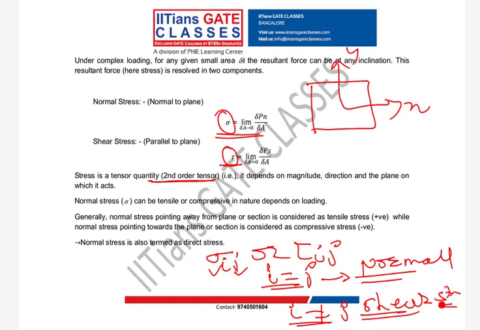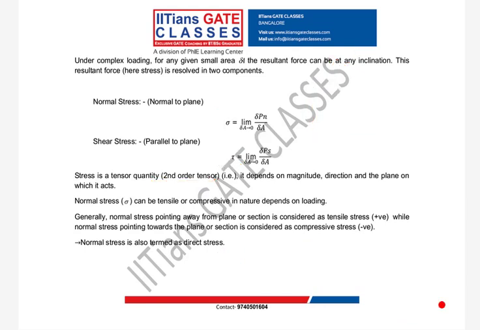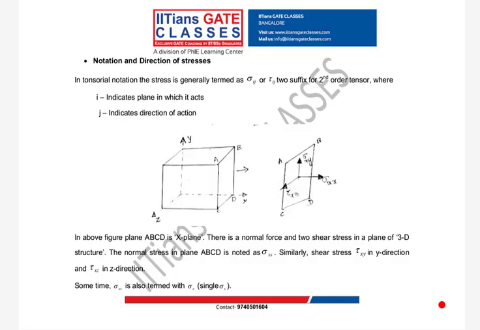Why am I telling this? Because in one of your GATE mechanical exam papers, all the stresses were given in tau. Now tell me, what does tau xx mean? Is it a shear stress or normal stress?